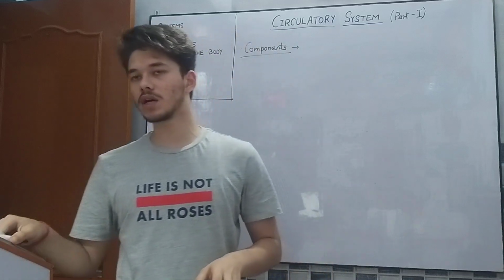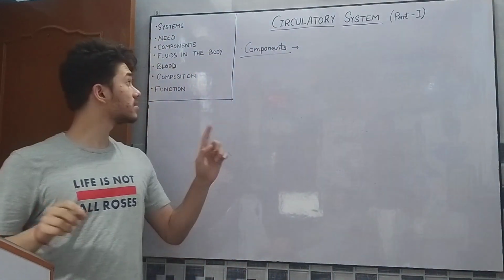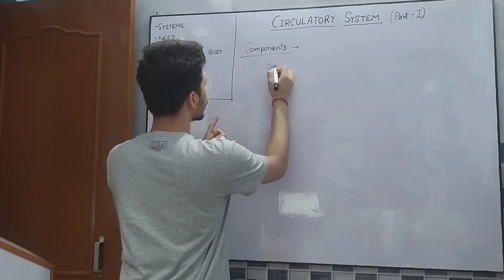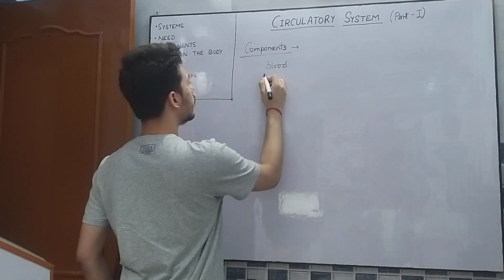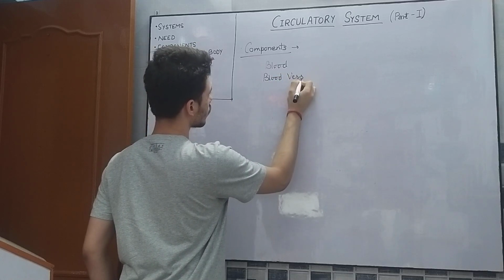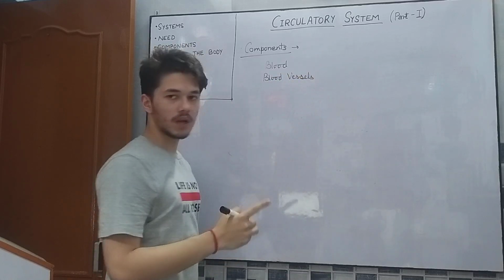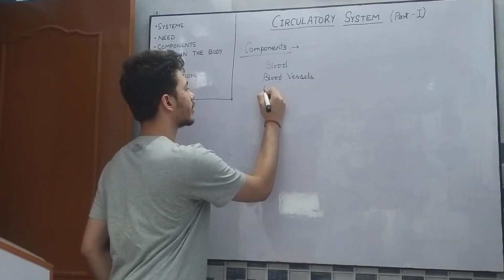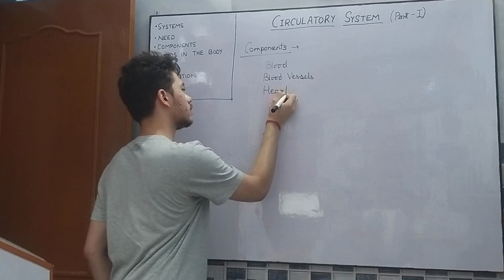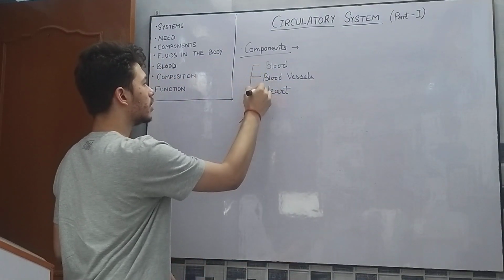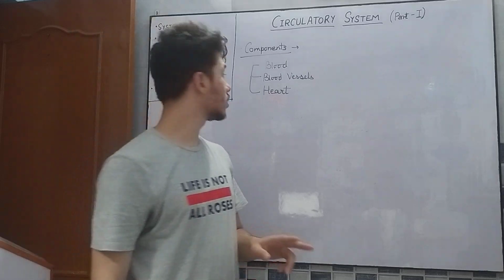The three basic components of the circulatory system are blood, blood vessels, and the major pumping organ, that is the heart. So there are three major components: blood, blood vessels, and the heart.